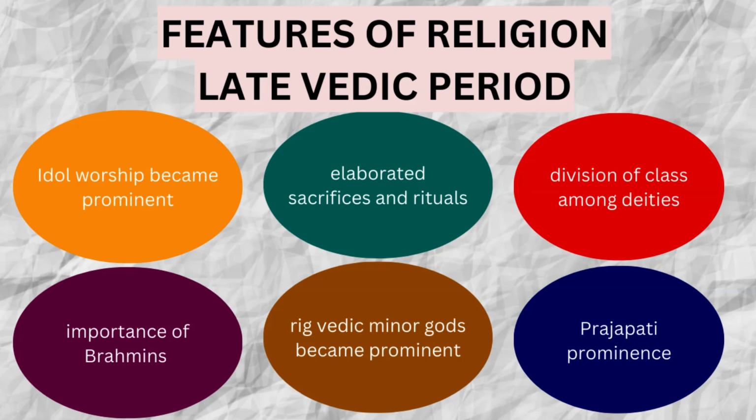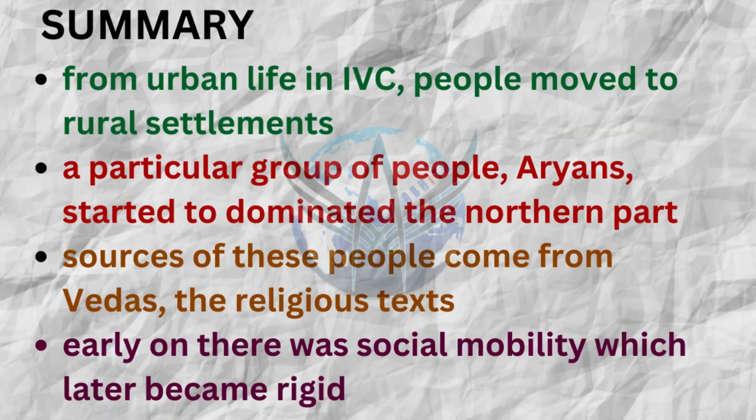Okay? And finally, to summarize, what we have learned in this topic is that in Indus Valley civilization there was urban life, while in the Vedic Age rural settlements emerged. Mostly people preferred the rural settlements. So that means that after a civilization ends, the new civilization that starts has to be the opposite of what it was, and it has been tested in history.